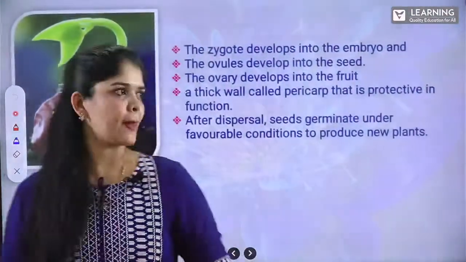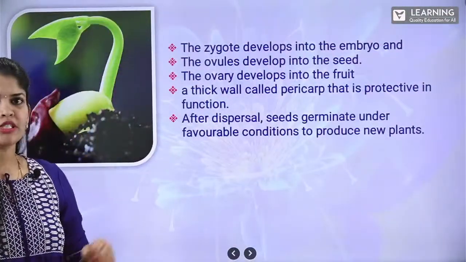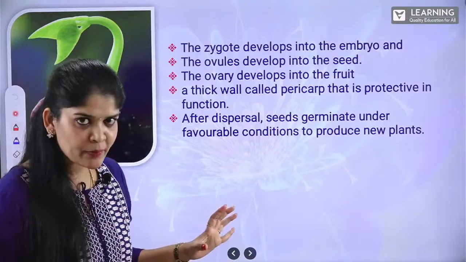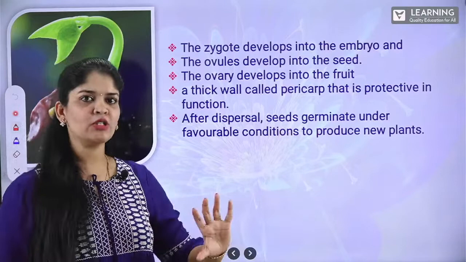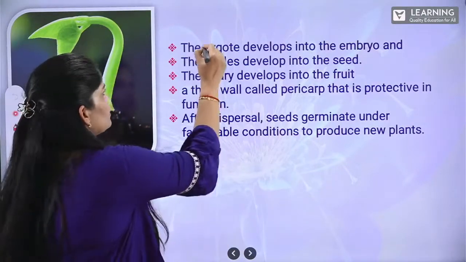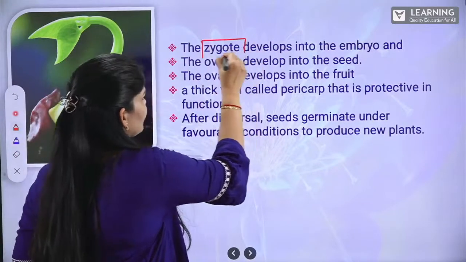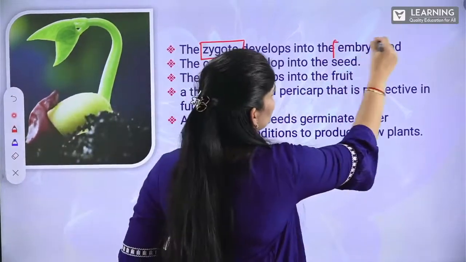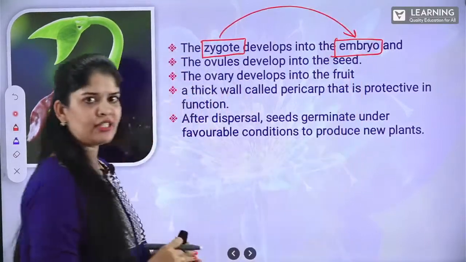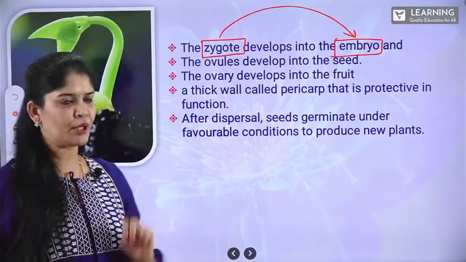Now, this is a very important slide, with information about which structure is developing into which structure. Let's say zygote, as we already discussed, is developing into embryo. First point, very important: zygote is developing into embryo.